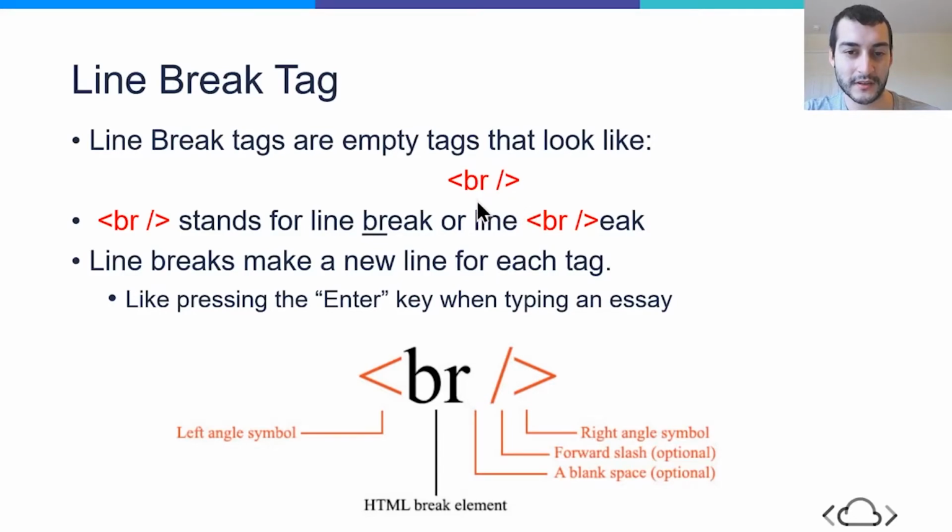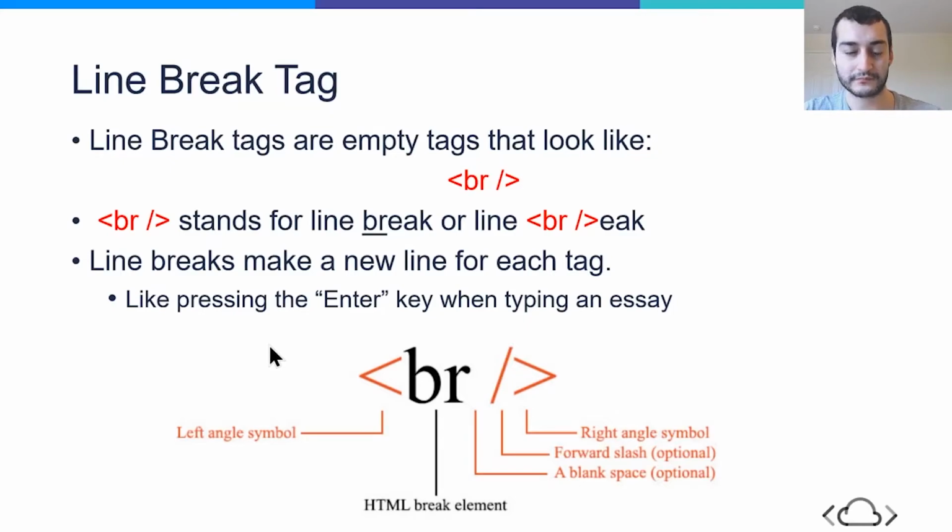That's a little bit hard to remember. Think about the BR as standing for line break, as in the BR in break. We want to use line breaks because they allow us to jump as many lines as we want. So when we write one line break tag, we're actually making us jump to another line ahead, or think about it as breaking ahead. So it's kind of like when you hit the enter key on an essay. When you're writing like a Word document and you hit enter a bunch of times, that's going to break you onto new lines below, or it's going to cause you to jump from the current line that you're on to the next line below.